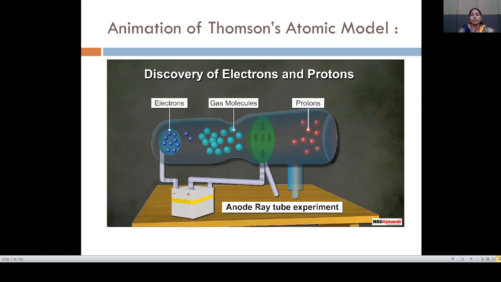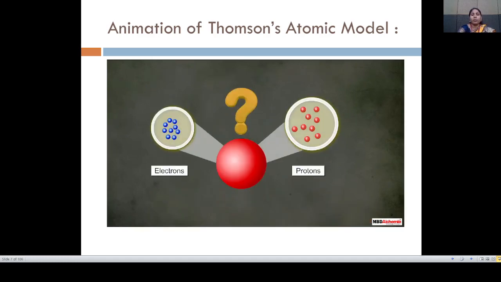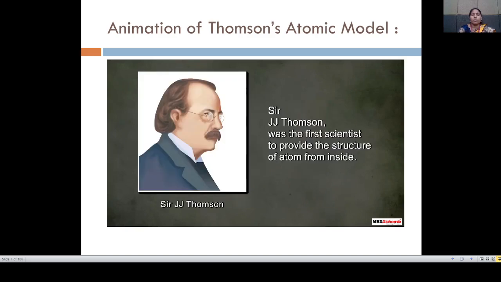When gas molecules are made up of electrons and protons, the protons are at one side and the electrons at the other side. Then from that we can say that at the two anode positions, we will get protons and electrons, and the atom is made up of electrons and also protons. So Sir J.J. Thomson was the first scientist to provide the structure of the atom from the inside.